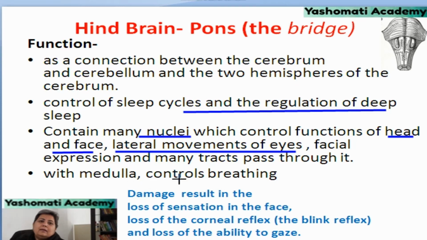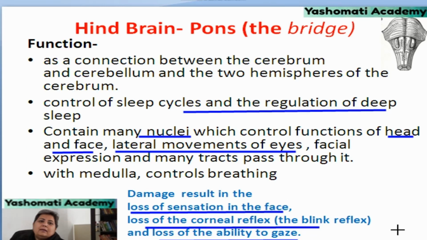With the medulla, it controls breathing also. If there is some damage in this part, then there may be loss of sensation in the face and loss of corneal reflex, that is the blink reflex, and loss of ability to gaze, that means holding the gaze will not be proper.